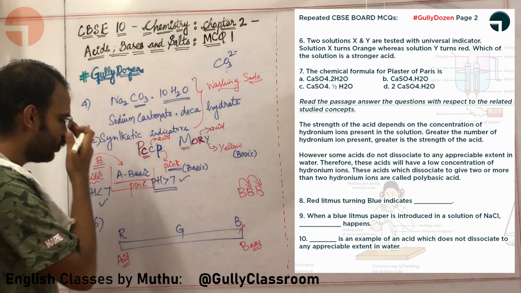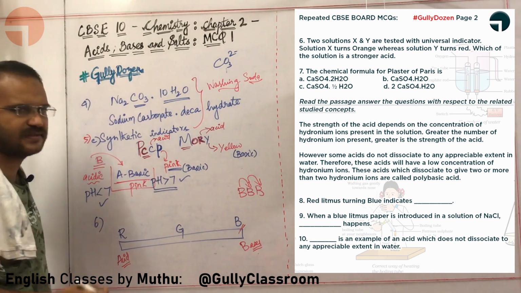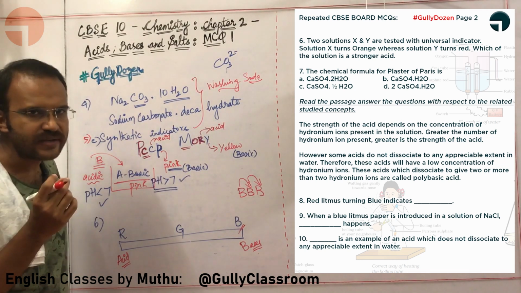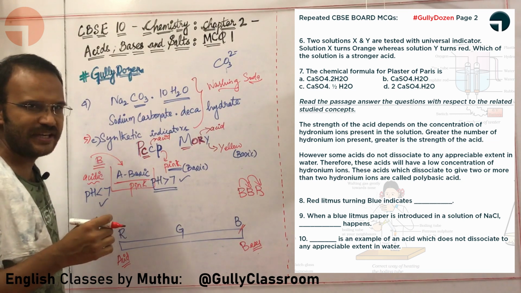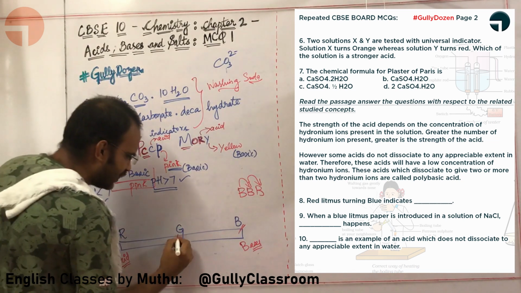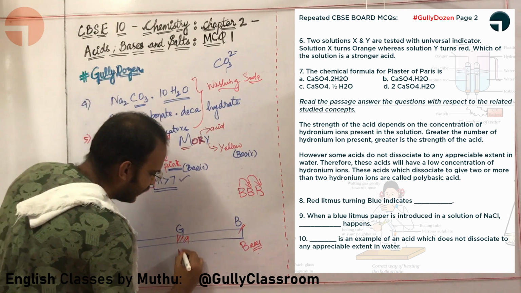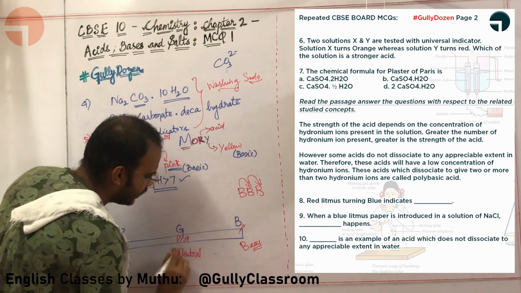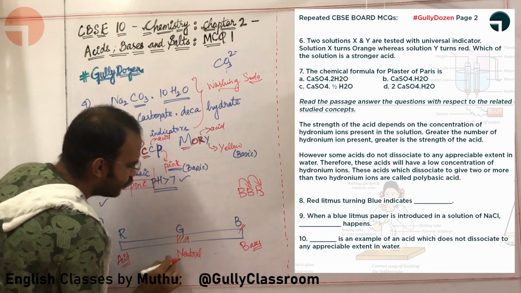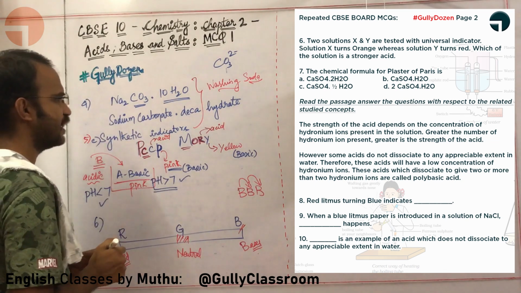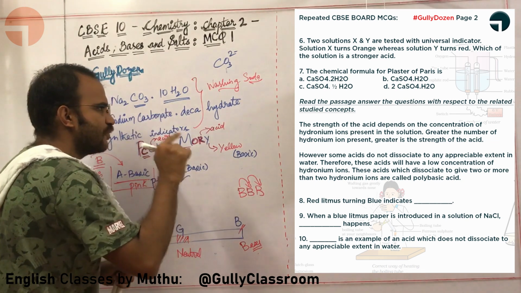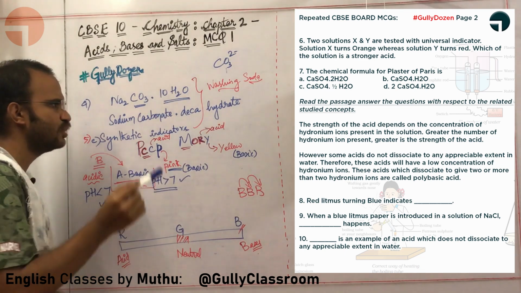Then what is the taste of acid? Acids are sour in taste, like imli. What about green, sir? Green is the neutral color of universal indicator. That is fine. Now let us look at the colors of X and Y when tested with universal indicator.